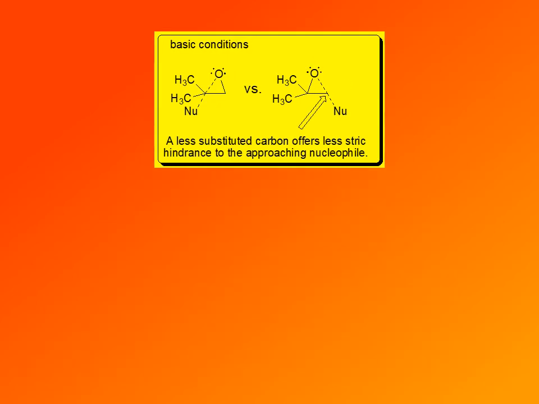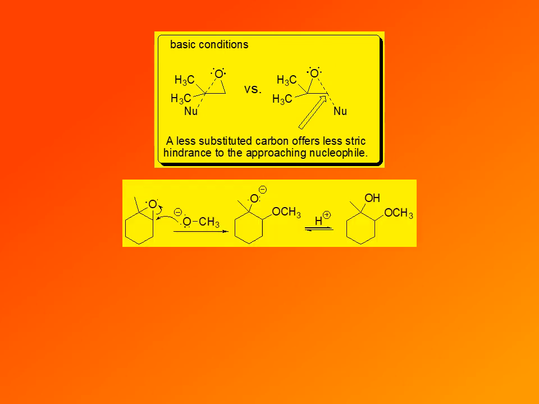Under basic conditions, the reaction is a typical SN2 substitution and proceeds as expected, with the nucleophile attacking the less substituted carbon, so the less sterically hindered carbon. So the bond is formed to the less substituted carbon. Here we have a first example where the nucleophile, methoxide anion, attacks the less substituted carbon, and the final product ends up with the ether group on the less substituted carbon and alcohol on the more substituted carbon.